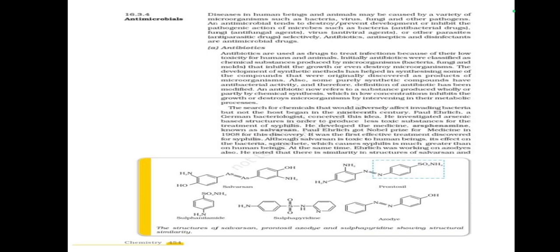Antimicrobials. Disease in human beings and animals may be caused by a variety of microorganisms such as bacteria, viruses, fungi, and other pathogens.